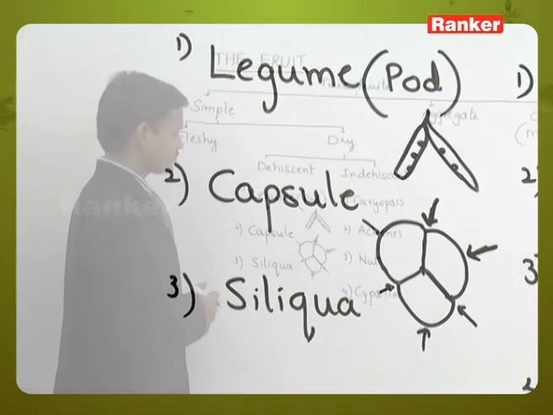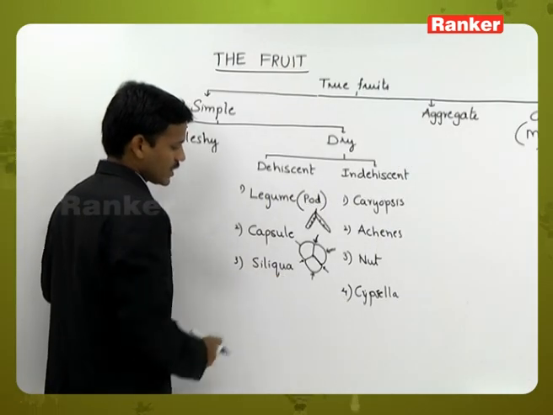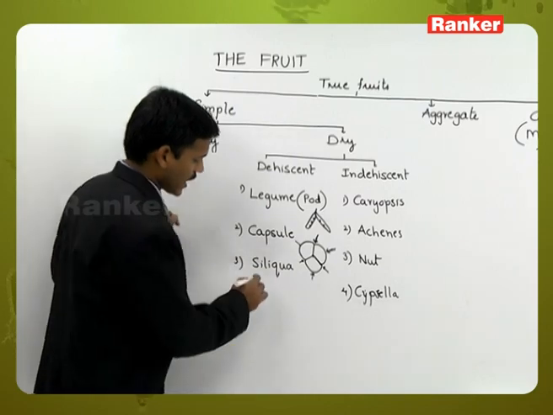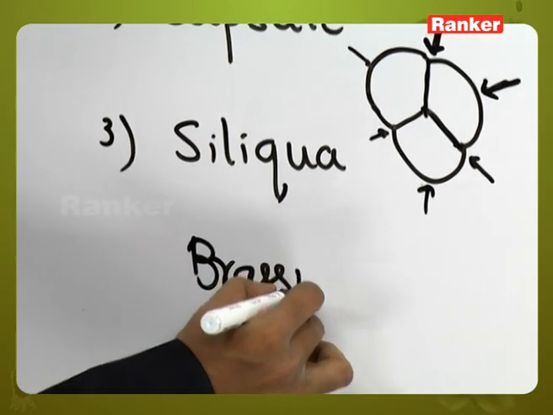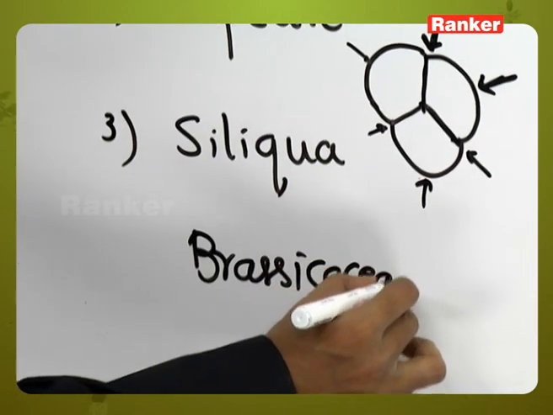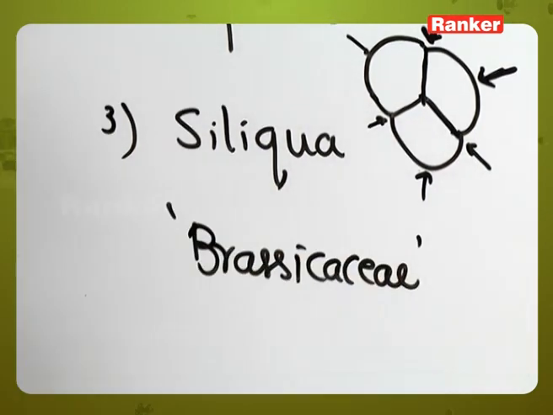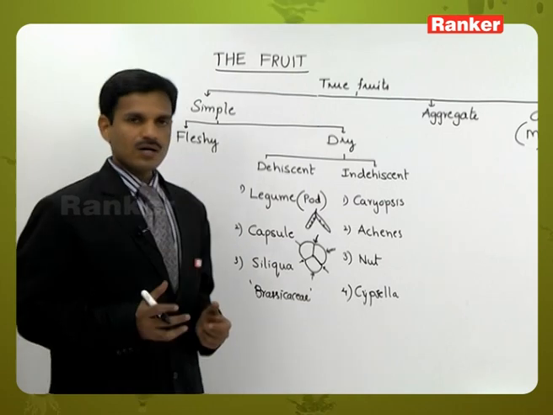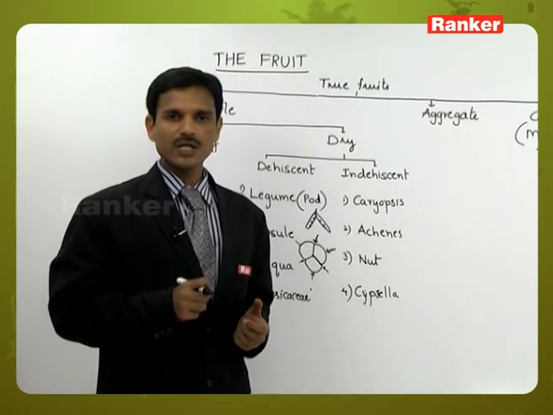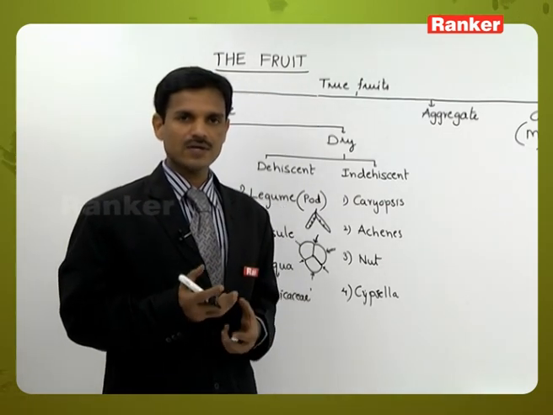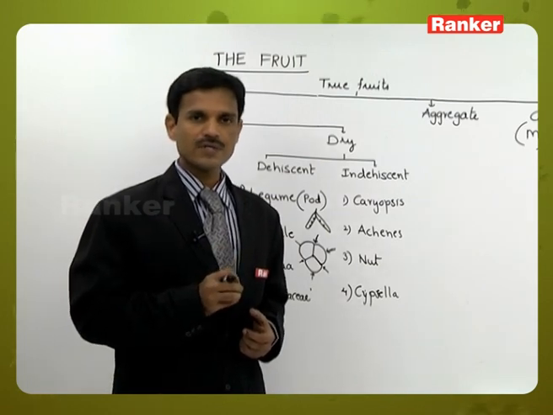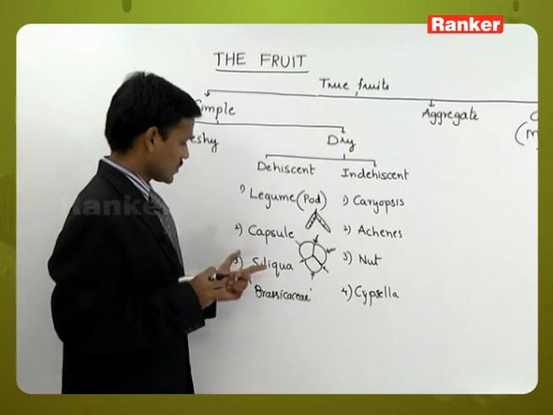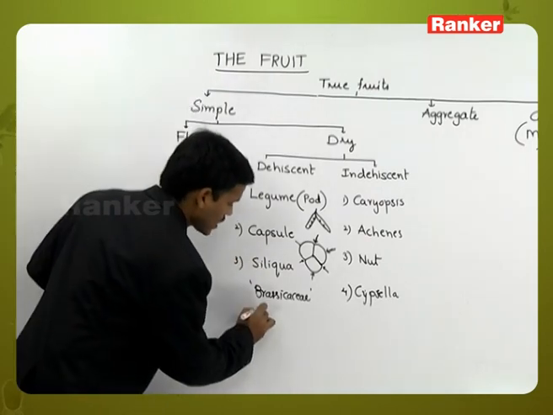And siliqua is the characteristic fruit of Brassicaceae family members. Siliqua is sometimes also called silicula. Siliqua has a number of seeds and silicula only a few seeds. It is the characteristic fruit of Brassicaceae family members or the mustard plant.